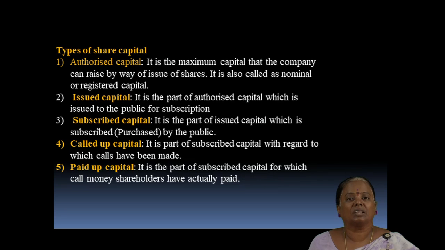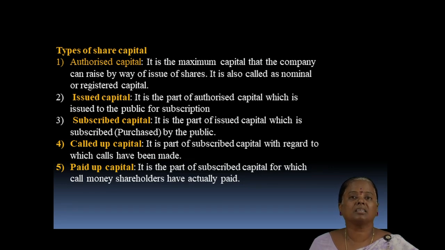First one is authorized capital. It is the maximum capital that the company can raise from the public throughout the lifetime of the company. It is otherwise called nominal capital or registered capital. Second type of capital is issued capital.